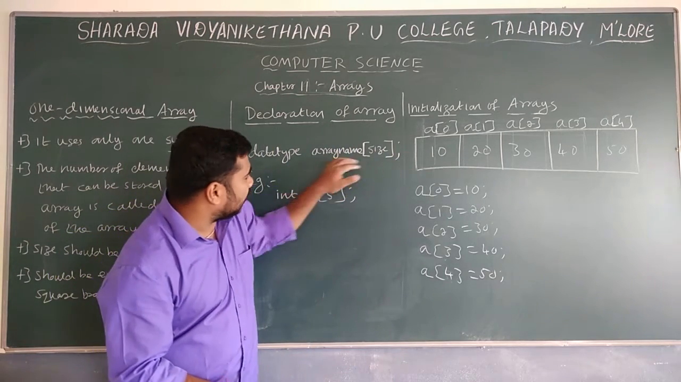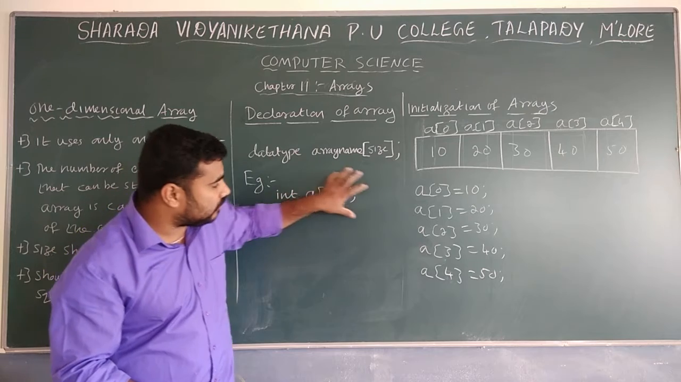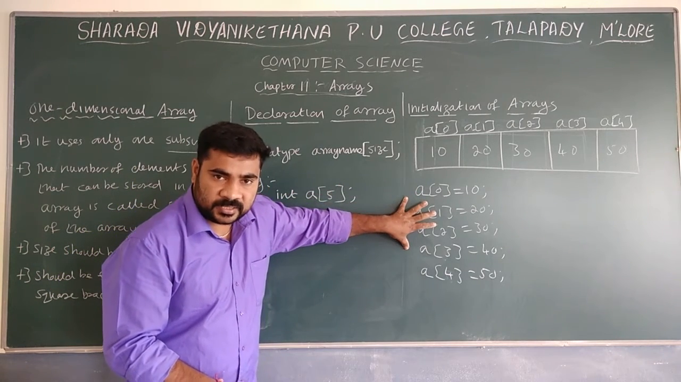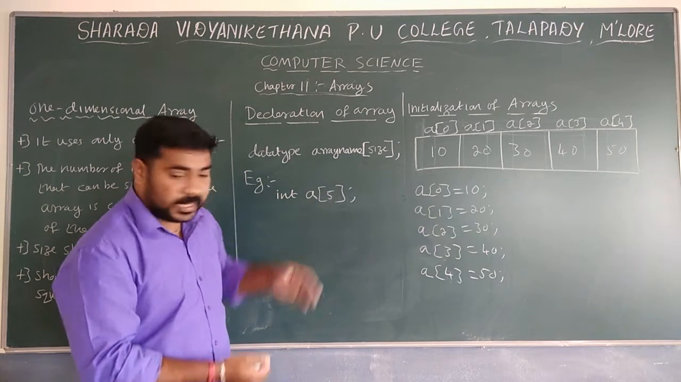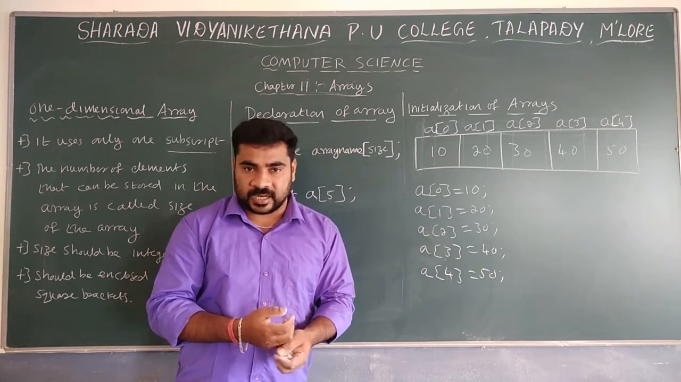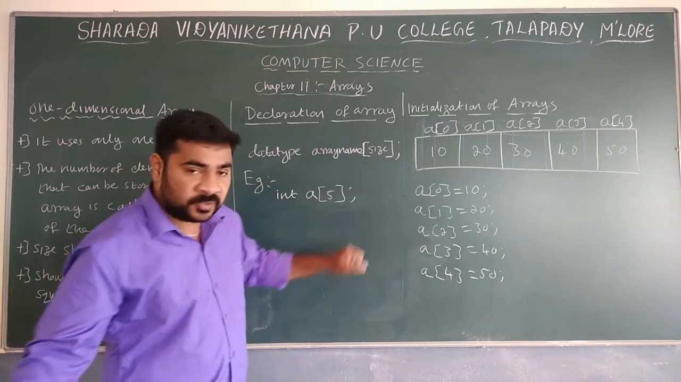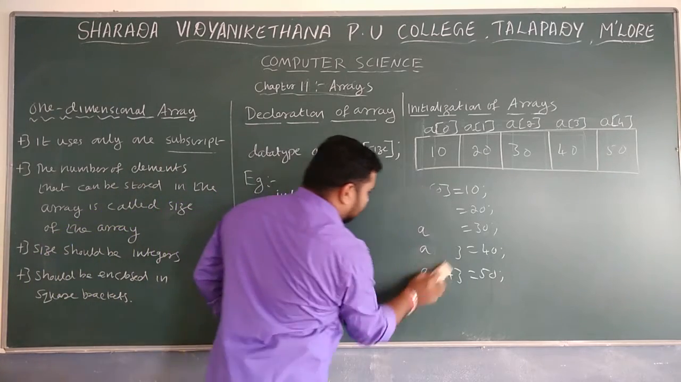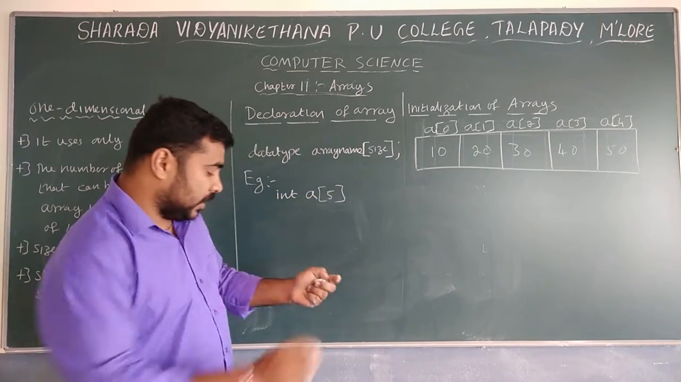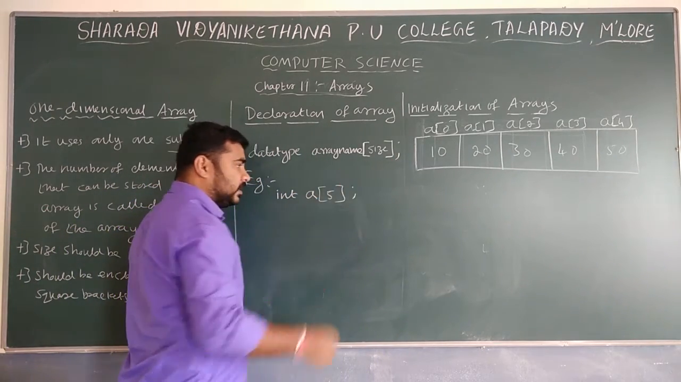So this is initialization after declaring the elements. First you have to declare, then initialize the values like this. But it is also possible to initialize while declaring the array elements, at the same time. Here, if you use only a semicolon, that is just a declaration.